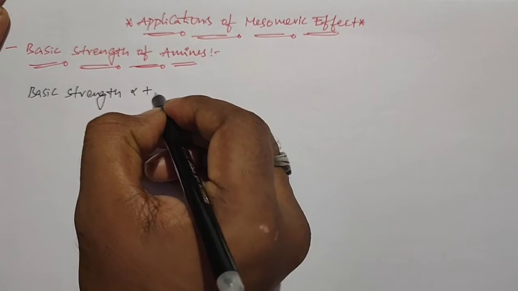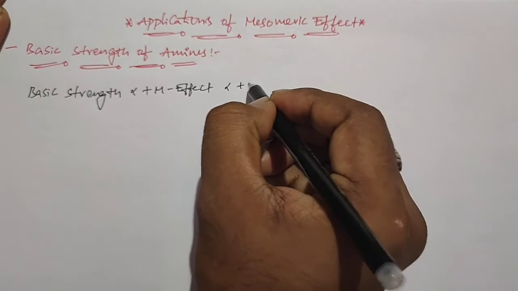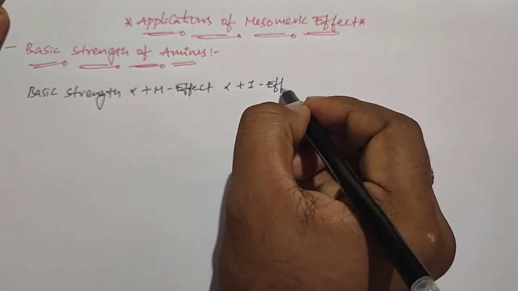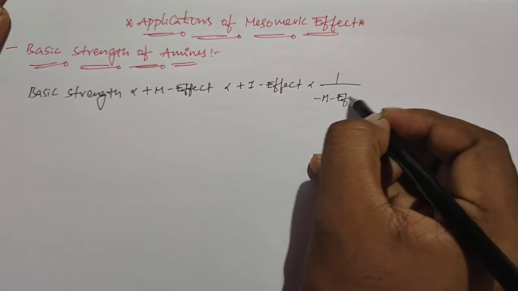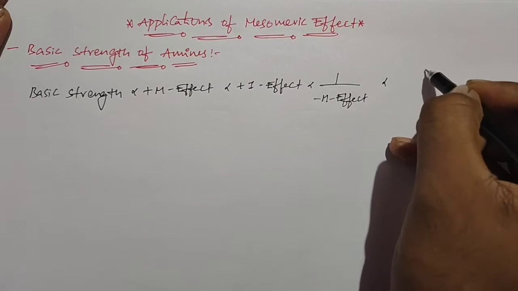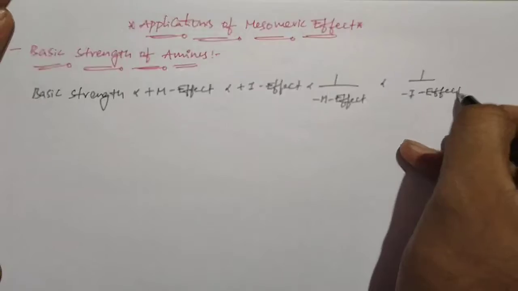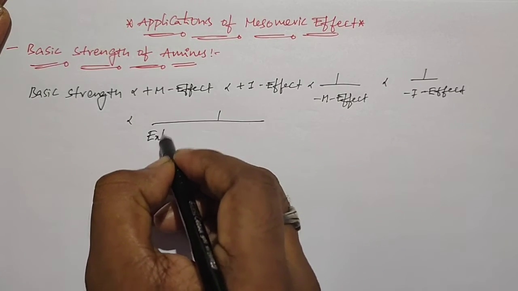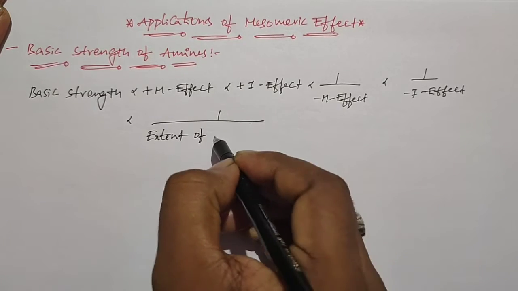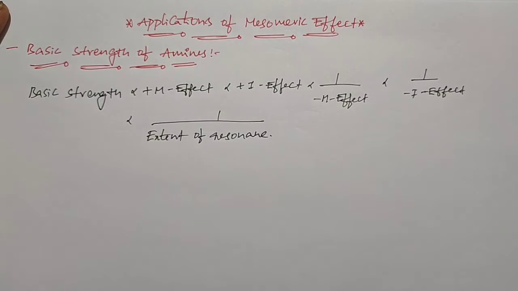is directly proportional to the plus M effect or plus I effect, and inversely proportional to the minus M effect and minus I effect. At the same time, the basic strength is inversely proportional to the extent of resonance. Okay, so for the explanation of basic strength, here I just take some examples.